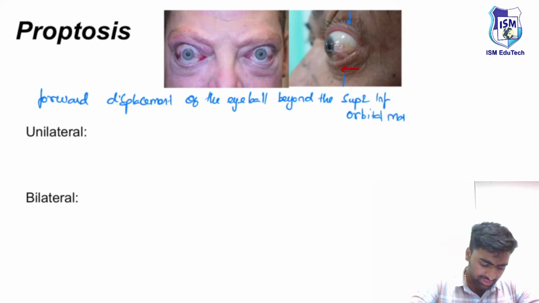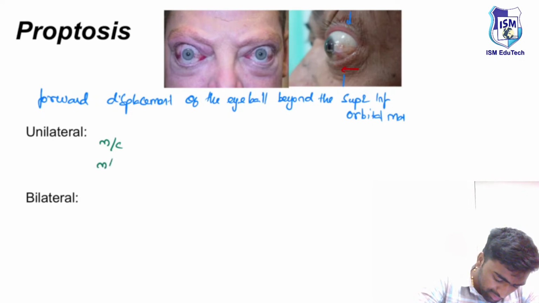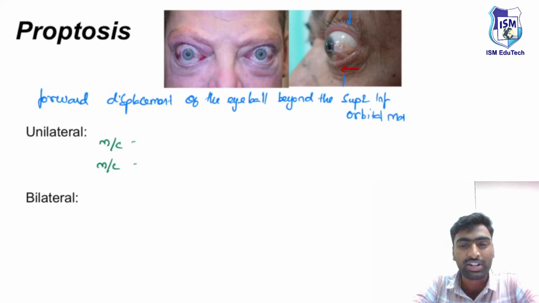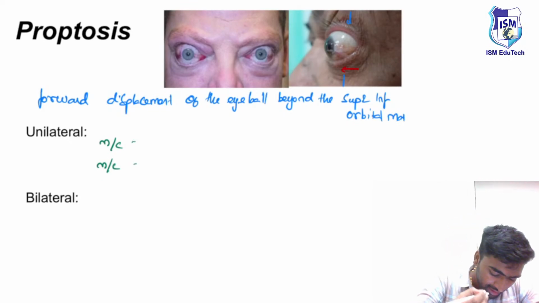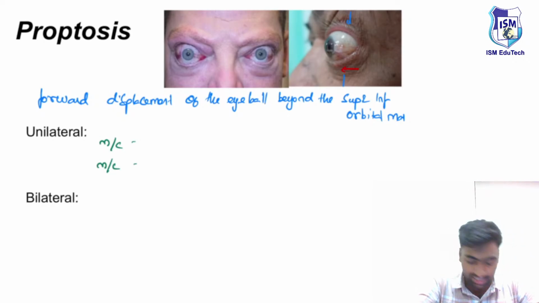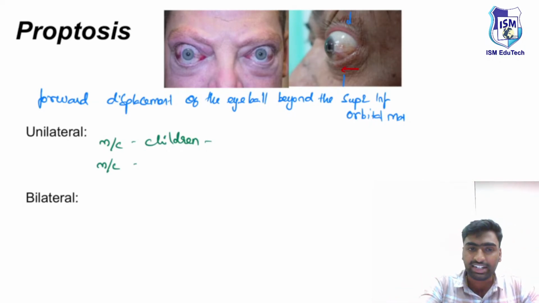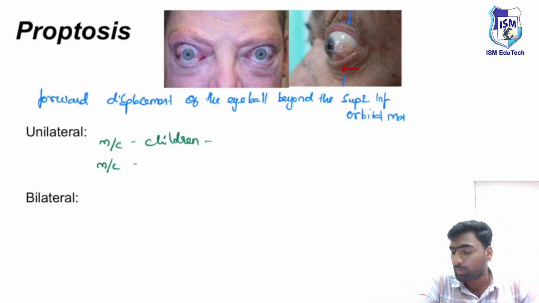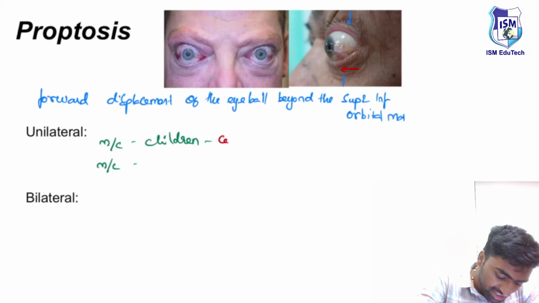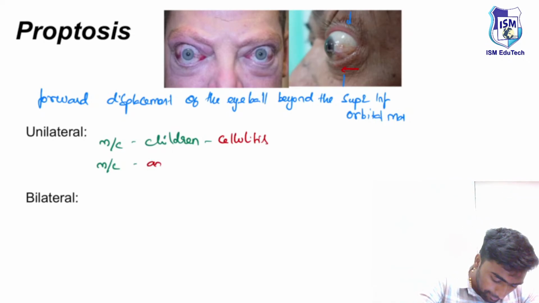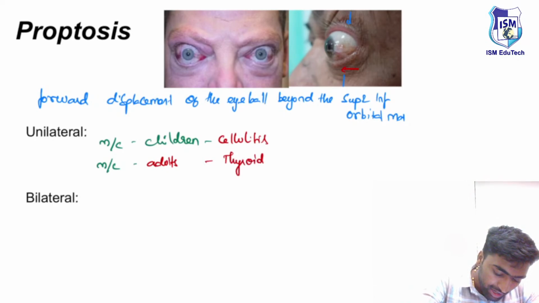If you see the most common cause of unilateral proptosis, if they ask you what is the most common cause, you should ask them to whom you are asking. The most common cause of unilateral proptosis in children is cellulitis. Whereas the most common cause of unilateral proptosis in adults is the condition known as thyroid ophthalmopathy.